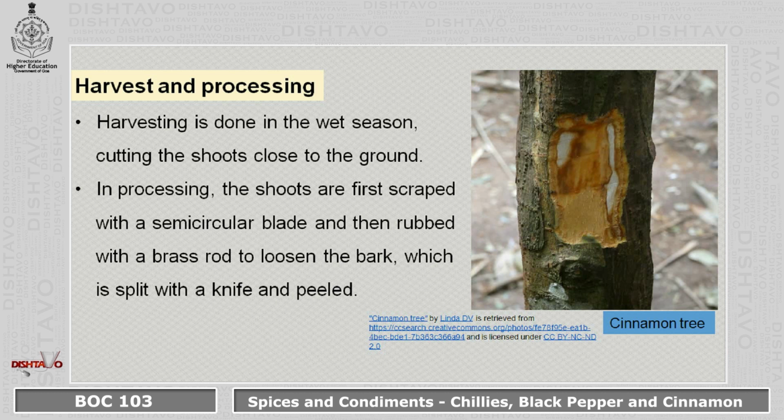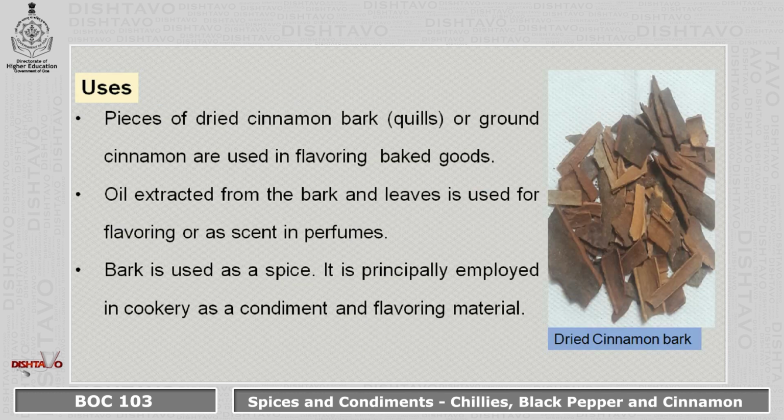Harvesting and processing is done in the wet season, cutting the shoots close to the ground. In processing, the shoots are first scraped with a semicircular blade and then rubbed with a brass rod to loosen the bark, which is split with a knife and peeled. You can see the cinnamon tree here, which is scraped.